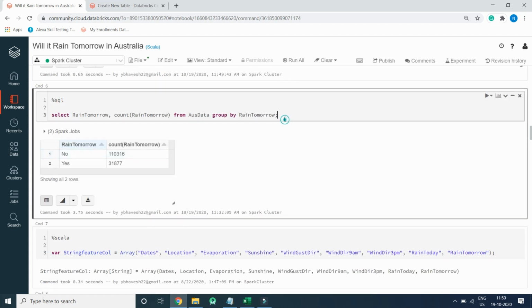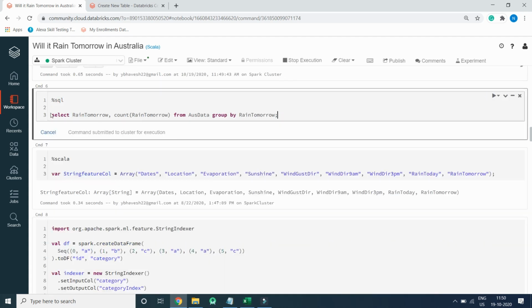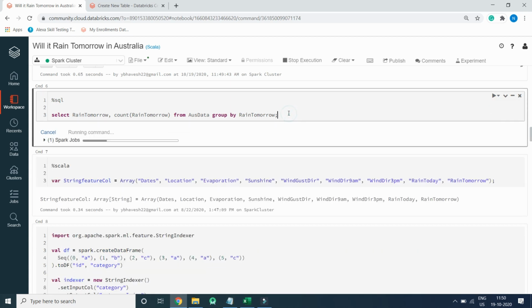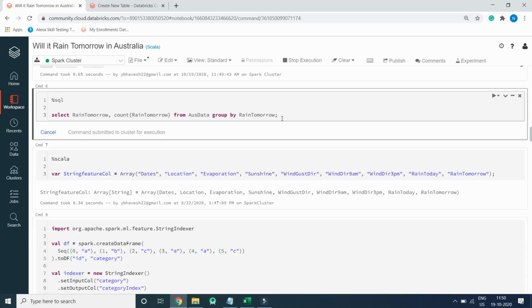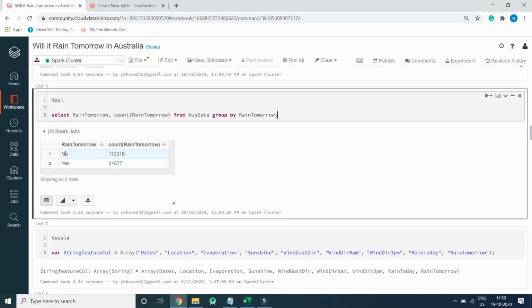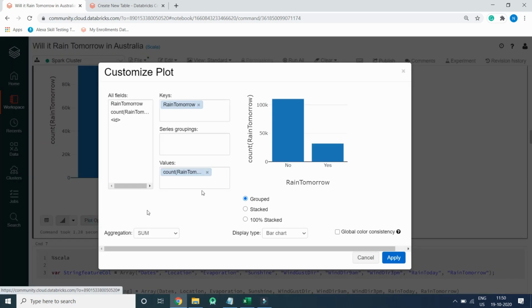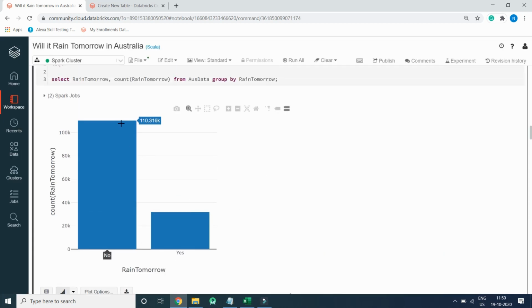This is how we execute the code here, by clicking on run cell or pressing Ctrl+Enter. So we got rain tomorrow with their respective counts, yes and no. We can generate a bar graph out of it. I have selected the bar graph and plotted it. The key will be rain tomorrow and the values will be count, and click on apply. So we will be getting this kind of graph.